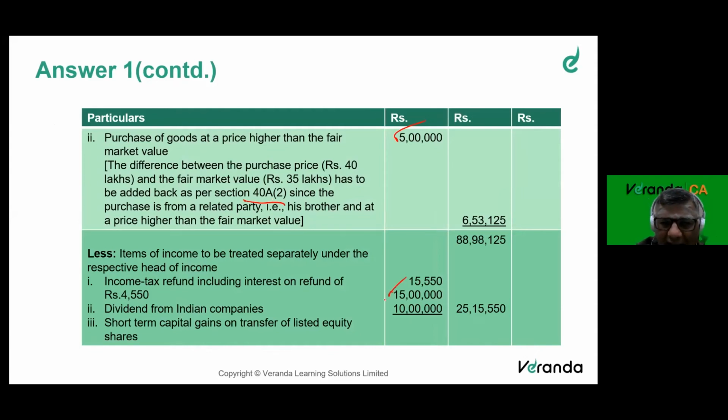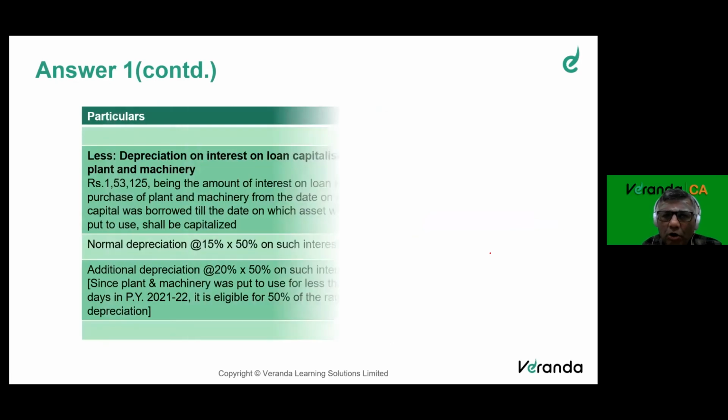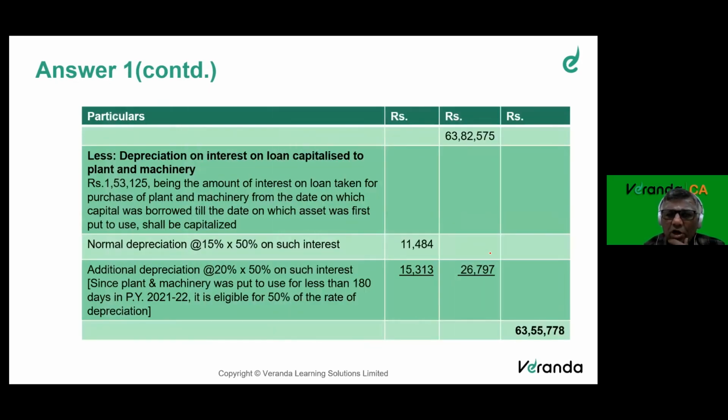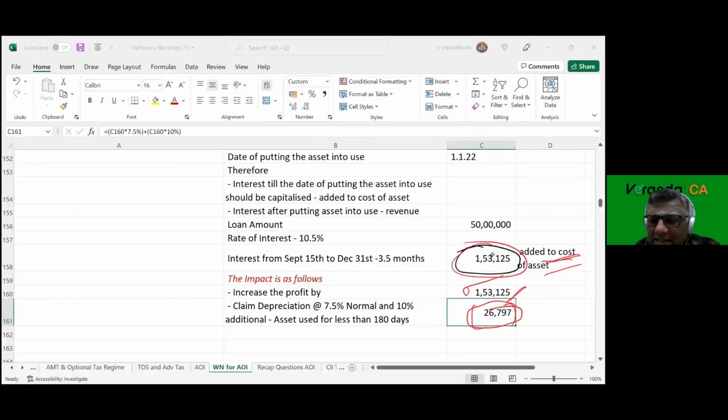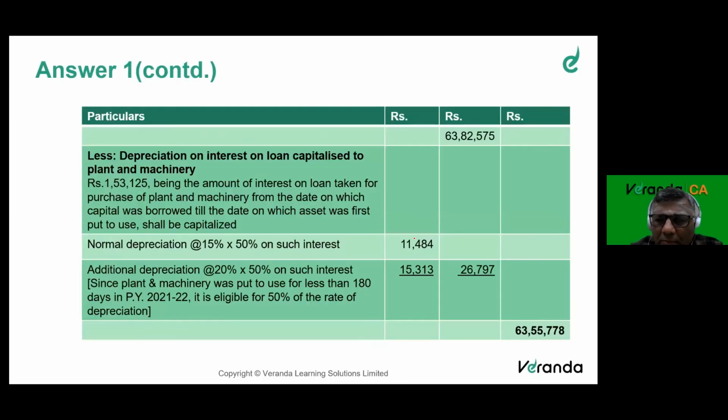Reduce 15 lakhs dividend. Dividend 15 lakhs, interest income and STCG 10 lakhs, reduce 25, 15,550. On that, normal depreciation is 11,484, additional is 15,310 or so, 26,797.